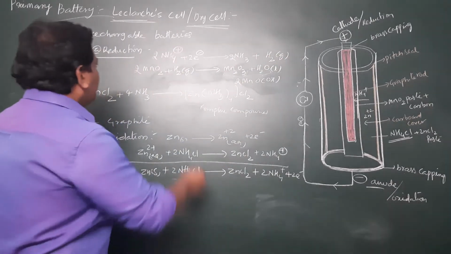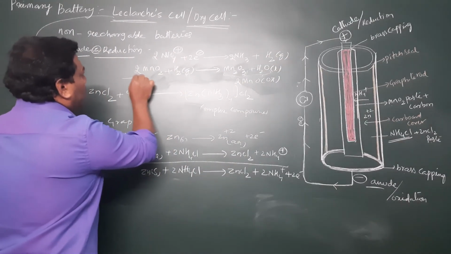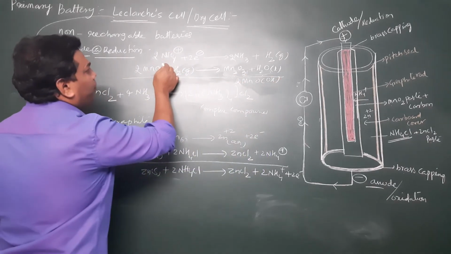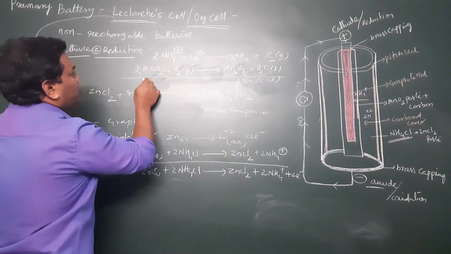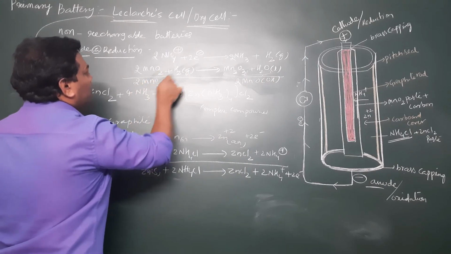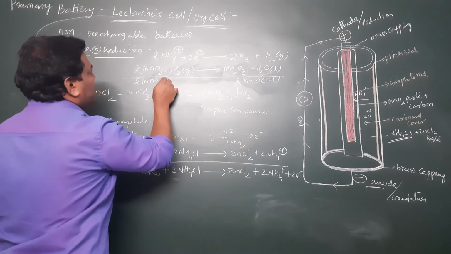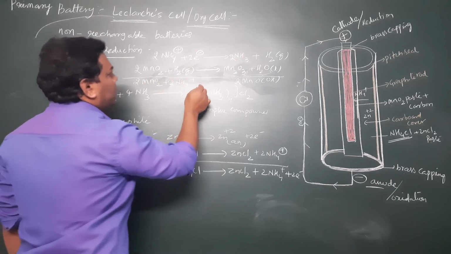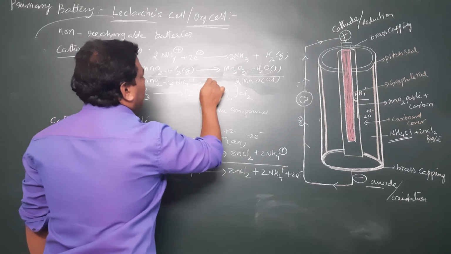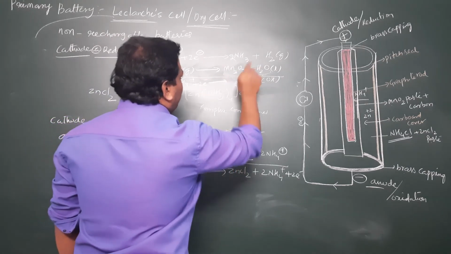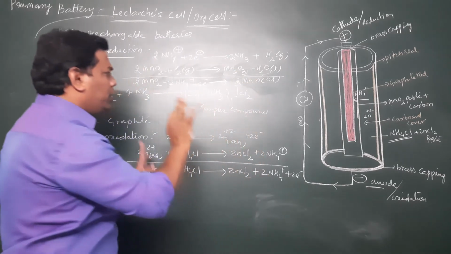Okay, right. So I'll write the overall reaction for this cathodic part. Here you can see 2NH4+ plus 2MnO2, the H2 gas will cancel, and 2NH4+ plus 2 electrons gives rise to Mn2O3 plus H2O, or we will write 2MnOOH.